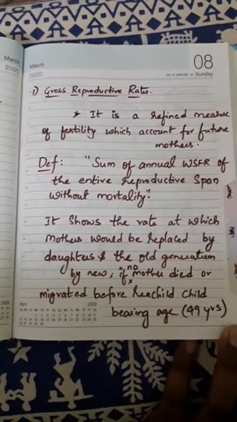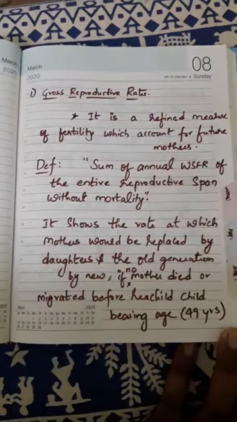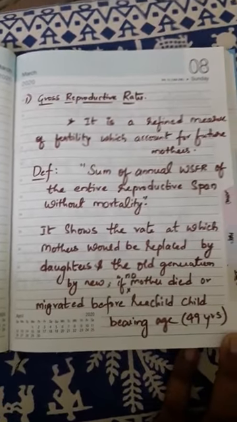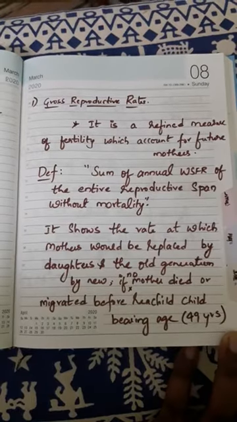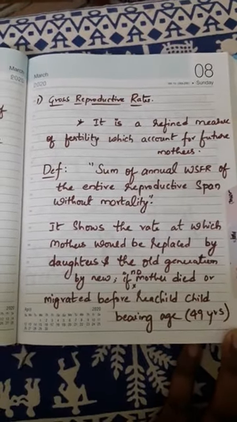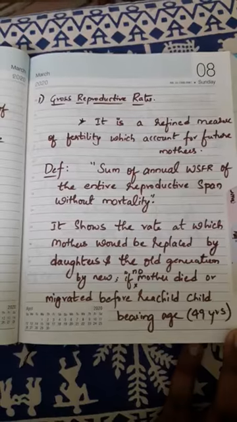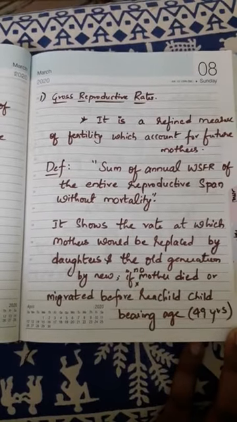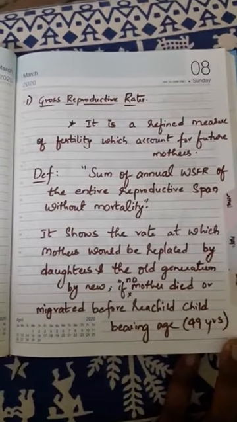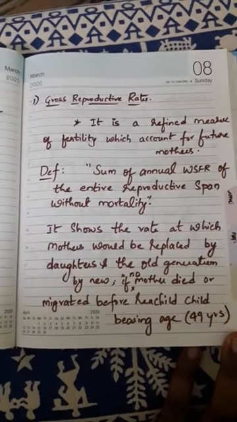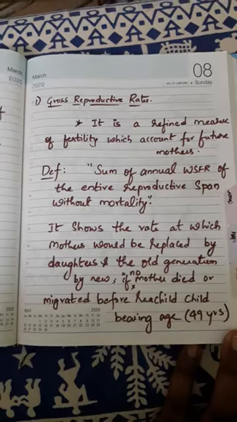I'll explain what the difference is between ASFR and WSFR. The sum of annual WSFR of the entire reproductive span, 15 to 49, without mortality. Even GRR is not considering the mortality of the female. Remember this. GRR is considering the sex of the newly born but not mortality.